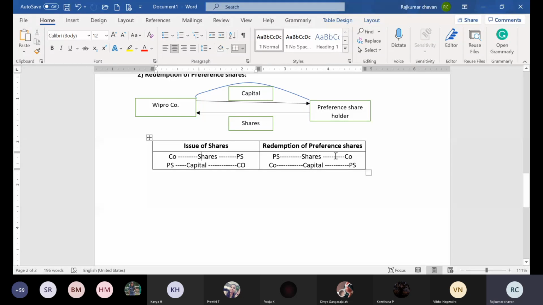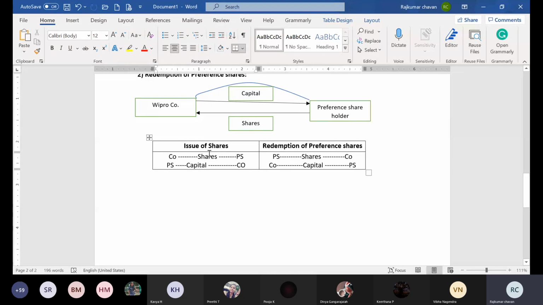Preference shareholders are giving the shares to the company. Next, in issue of shares, preference shareholders give capital to the company. And in redemption, the company will give the capital to the preference shareholder.